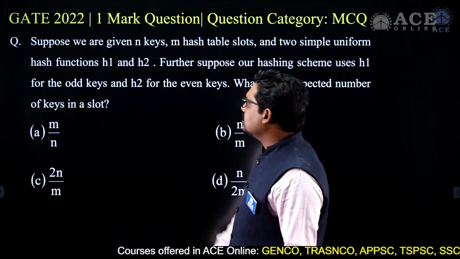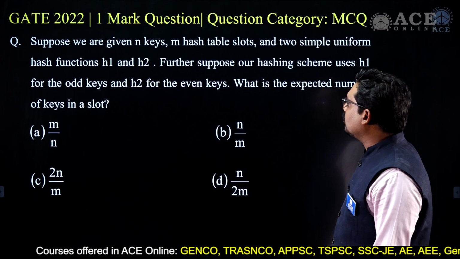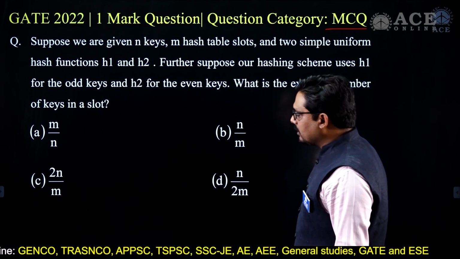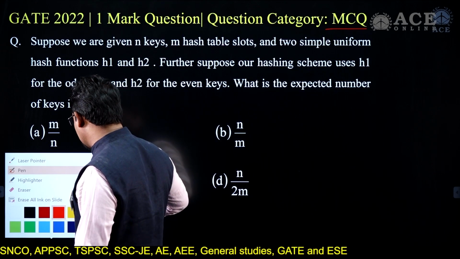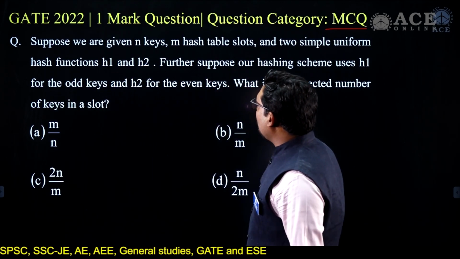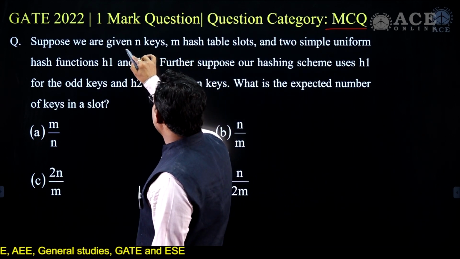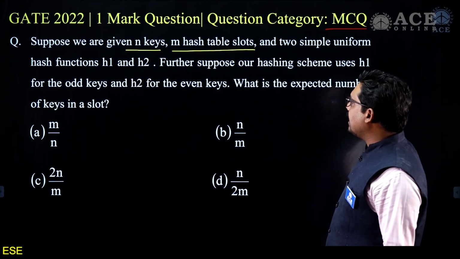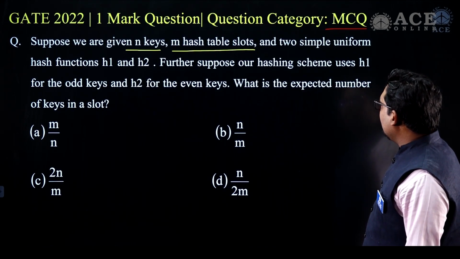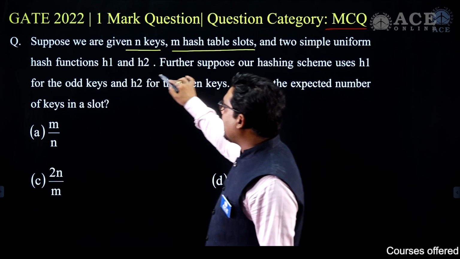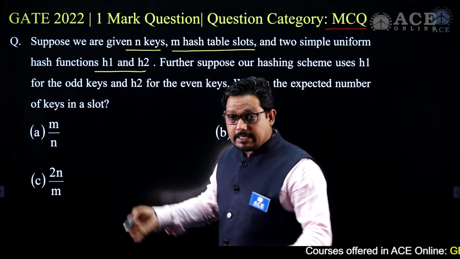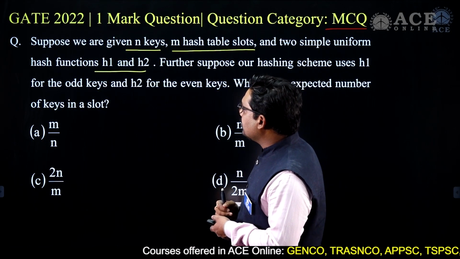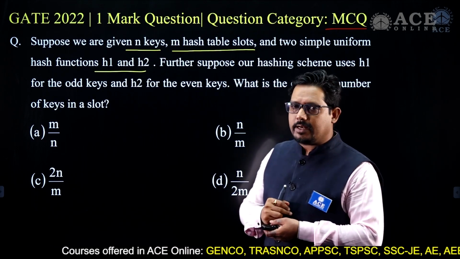The next question is from GATE 2022, a 1 mark question, again in the category of MCQ, multiple choice question. Now suppose we are given n keys and m hash table slots, and two simple uniform hash functions h1 and h2. So there are n keys and m hash table slots, and two simple uniform hash functions h1 and h2.